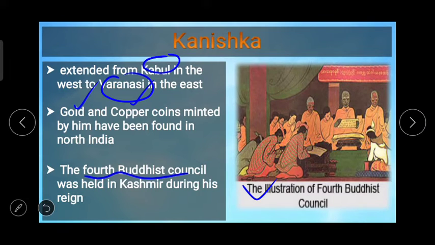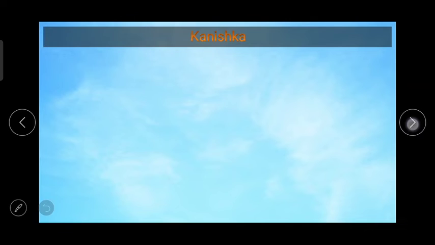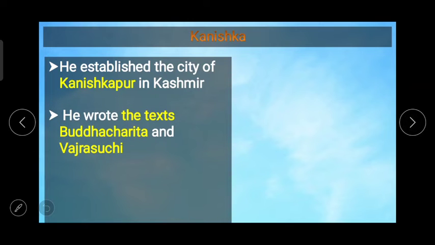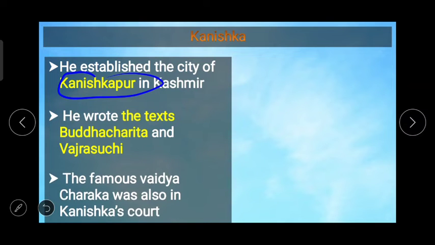The well-known poet Ashwaghosh lived during the reign of Kanishk. He wrote the texts Buddha Charitra and Vajra Suchi. The famous Vaidya Charaka was also in Kanishka's court. He established the city of Kanishkpur in Kashmir.